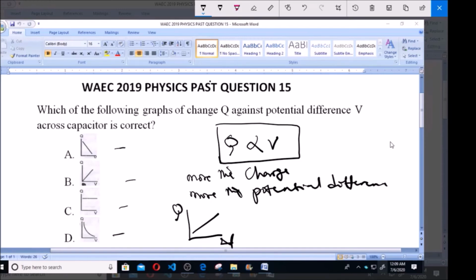So let's say we have Q as 1 here, V we are going to have as 1 if you trace it, and we have Q as 2 here, V we are going to have as 2. So this is what we call direct proportionality.